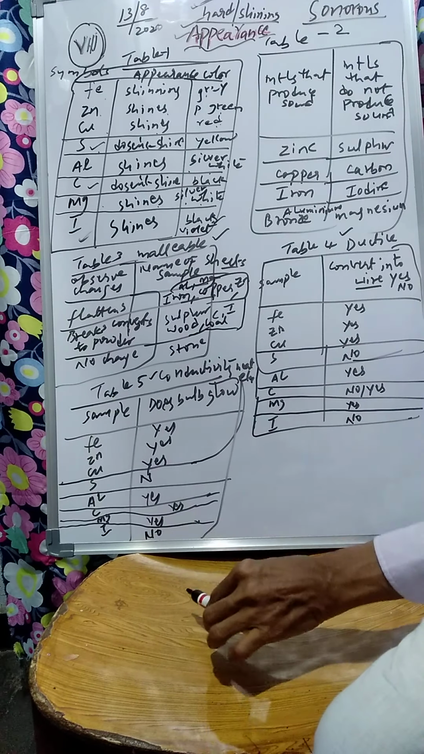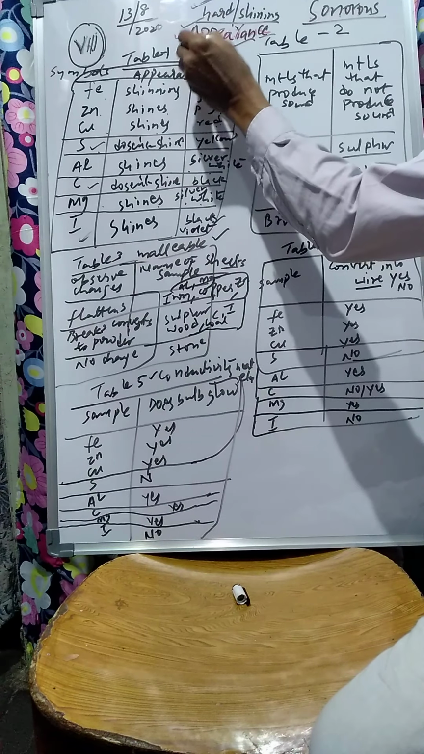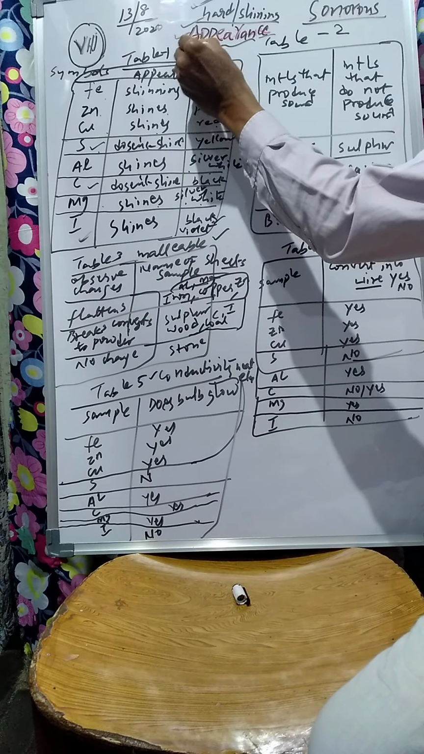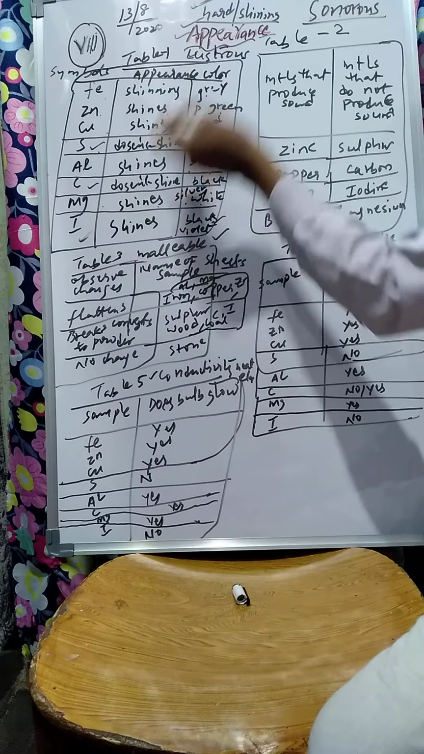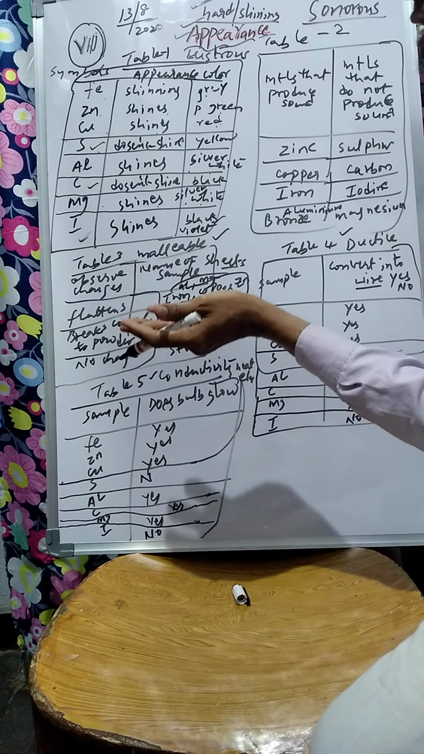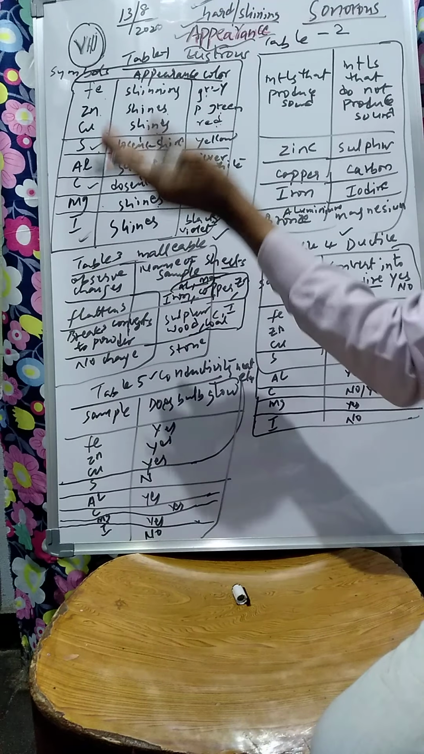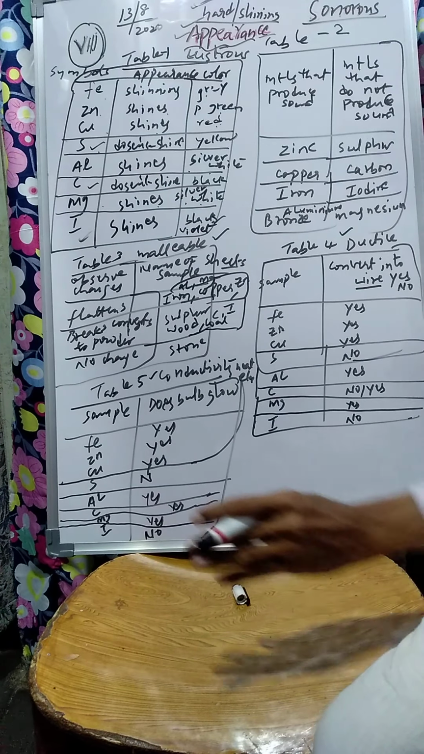Sonorous. See, when you drop it, if it produces sound, it is said to be sonorous. Here we have dealt with appearance, hardness, lustrous. There are some other metals which he has not written, like gold, platinum, which shine. So they are also inclusive. They are very lustrous also. Okay. So that you will all learn later.